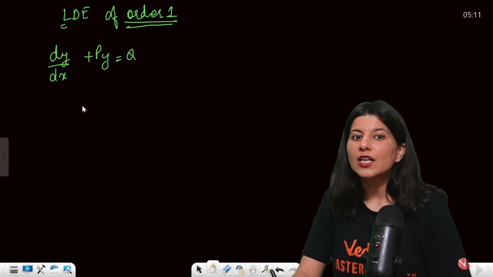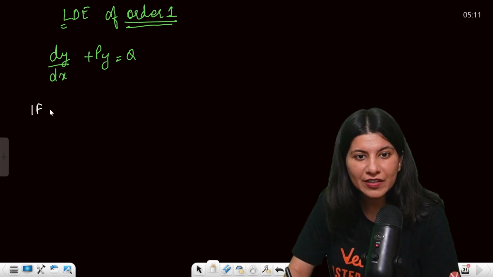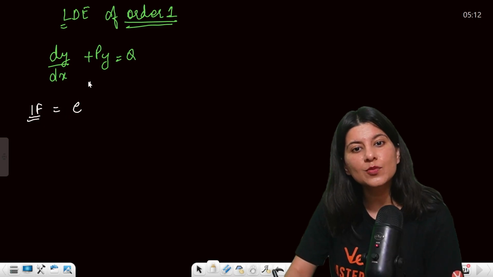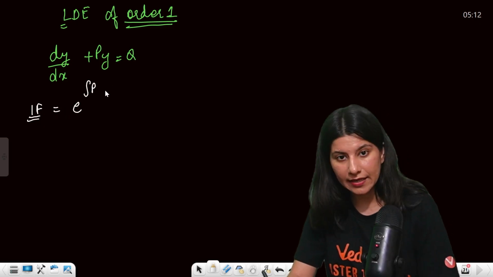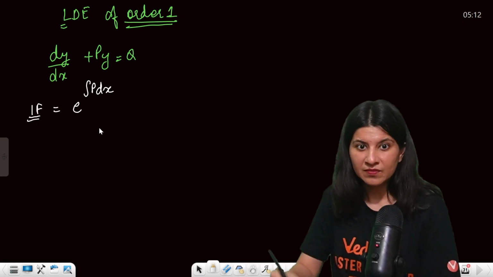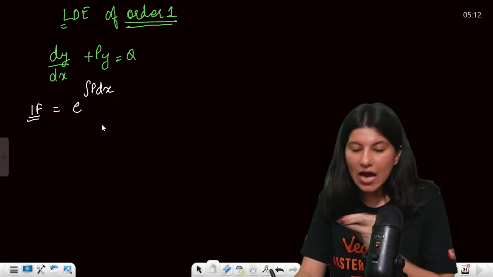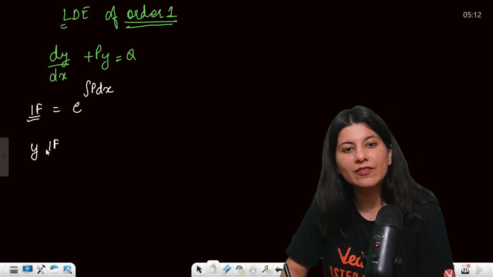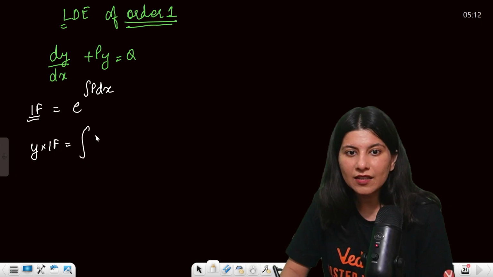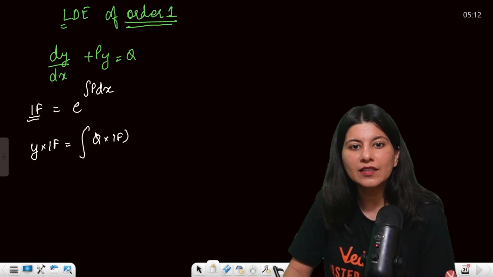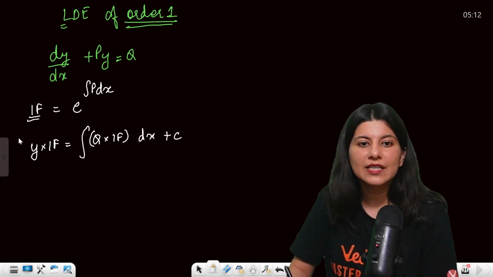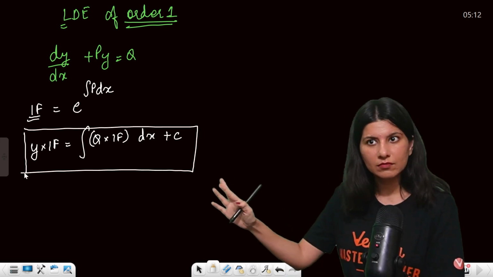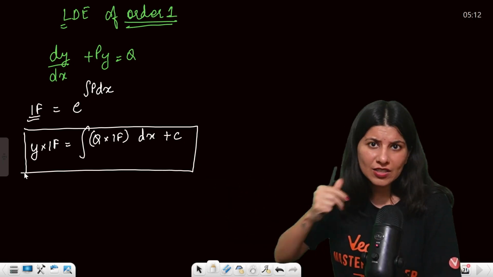What is the formula? To apply the formula, we have to first of all figure out the integrating factor. Okay, what is integrating factor? e raised to power integral of p dx. Once you figure out this integrating factor, you have to remember the final solution formula, which is y multiplied by integrating factor equals integral of q multiplied by integrating factor with respect to dx plus constant. This is what you have to keep in mind or remember. You don't have to solve it. Calculate the integrating factor, and then just the fitting will happen.